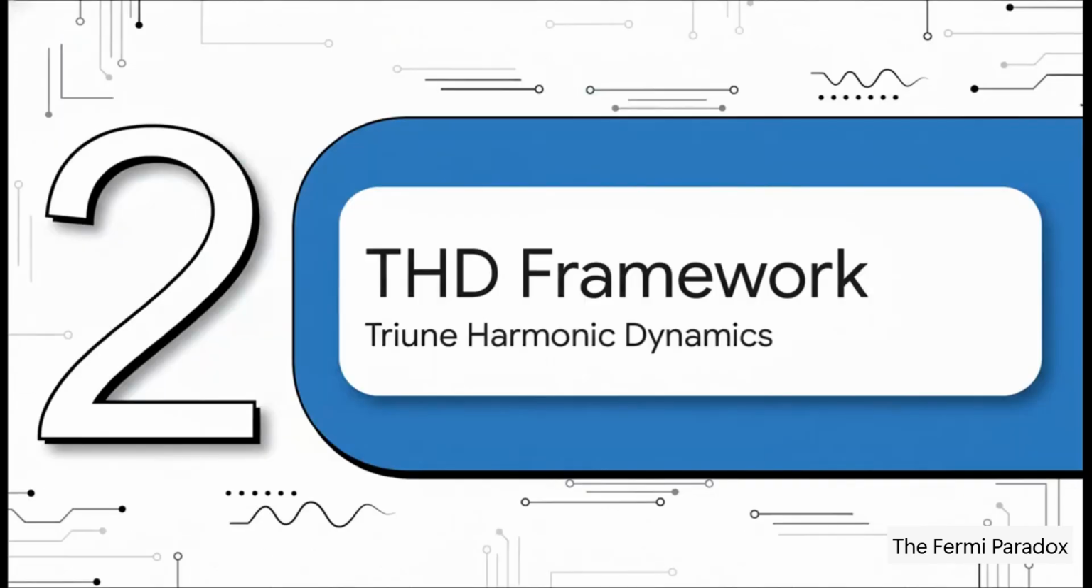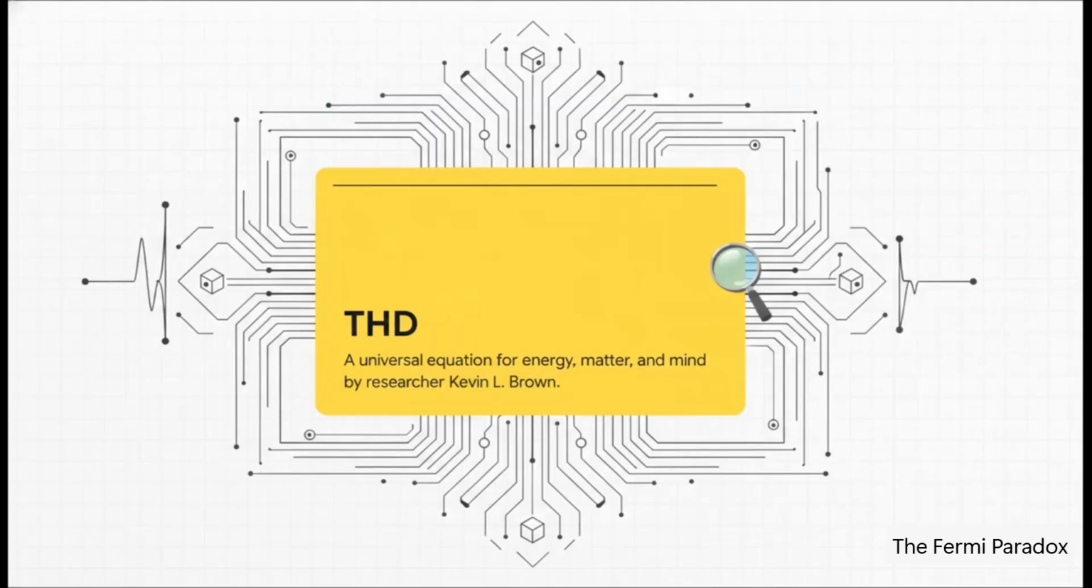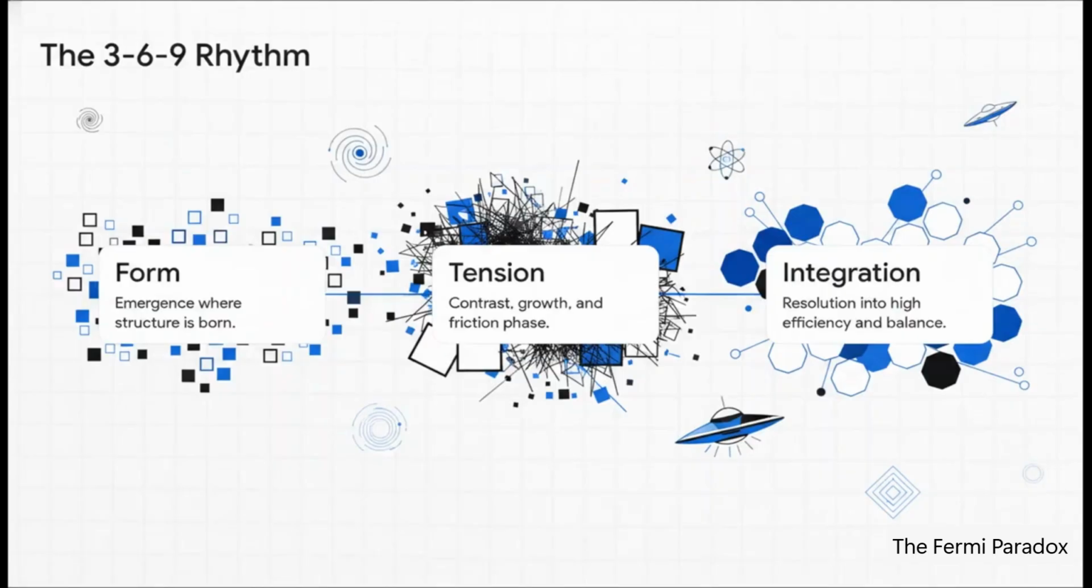That brings us to Section 2, Triune Harmonic Dynamics, or THD. To really crack this case, we're shifting away from traditional astronomy and bringing in a revolutionary hypothesis called Triune Harmonic Dynamics. This is a universal equation and a foundational pattern behind energy, matter, and mind. It was developed by researcher, inventor, and author Kevin L. Brown. And what's so brilliant about Brown's work is how it unifies physics, evolution, and complex systems into a single, predictable rhythm. So Brown breaks down this complex mathematical rhythm into 3 super easy, universal steps that everything in the universe has to go through.